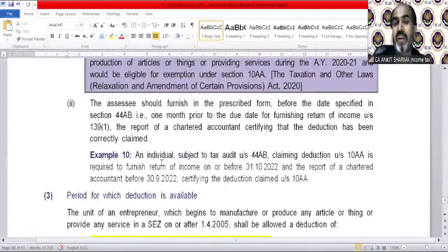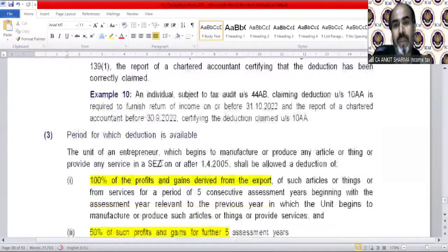The assessee should furnish, in the prescribed form, before the date specified in Section 44AB, one month prior to the due date of furnishing the return of income, a report of, of course, who? Chartered accountant. Your report is valuable. If you sign, only in that case is the benefit allowed, of course.